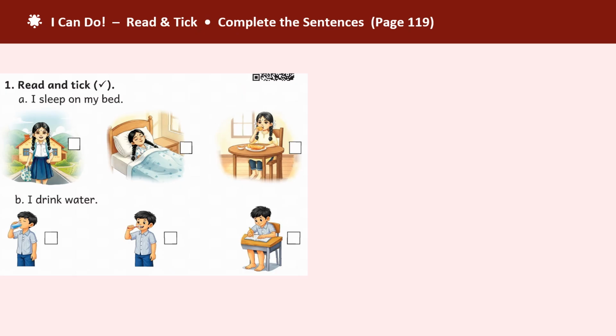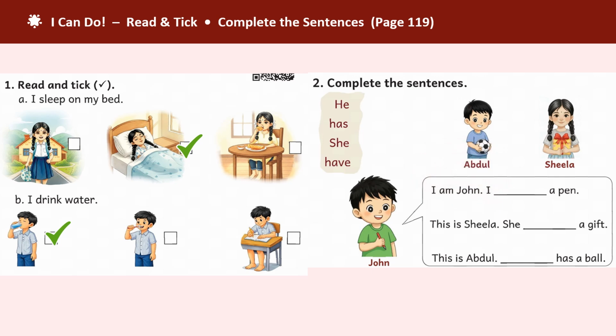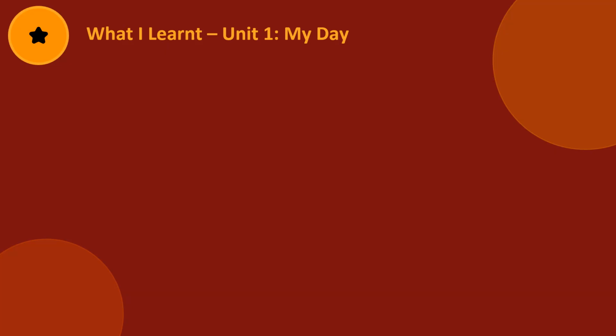Read and tick the correct picture. I sleep on the bed. I drink water. Complete the sentences. I am John. I have a pen. This is Sheila. She has a gift. This is Abdul. He has a ball.